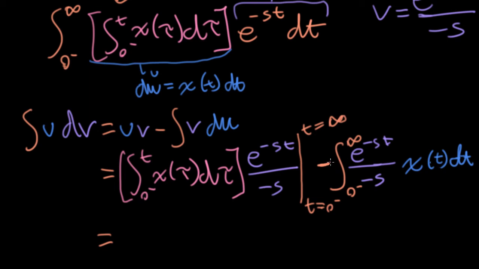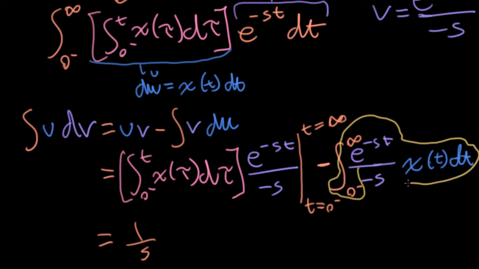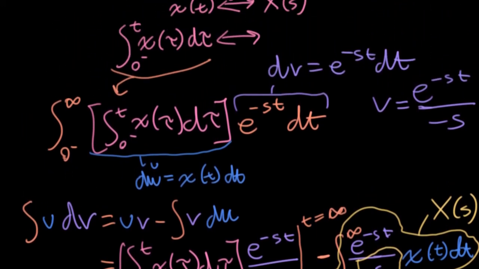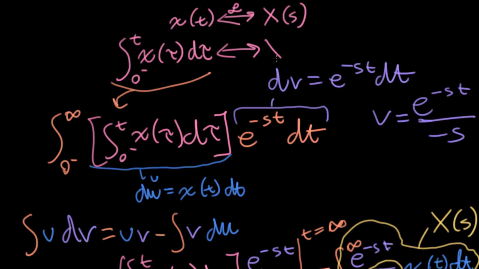So then the last thing that happens here is these minus signs will cancel. I'm left with an s that appears in front. And then what is left? Well, if you look at this whole mess here, not including that minus s in the denominator there, this is just a Laplace transform of little x. So we can just write a big X of s. So that was a whole lot of work just to come up here to say that if we integrate in the time domain, we divide by s in the Laplace domain.